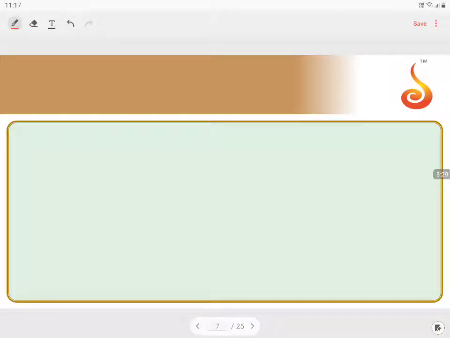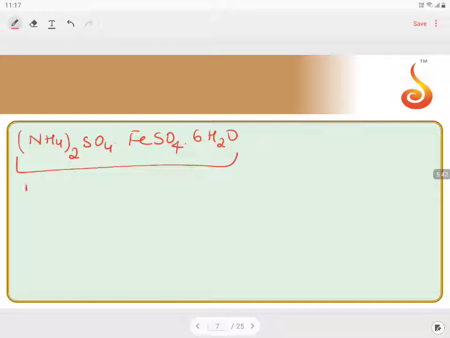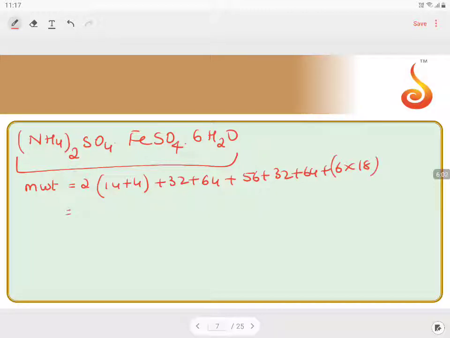Now the only target left is nitrogen. For nitrogen, the compound given is Mohr's salt. The Mohr's salt formula is ammonium sulfate, ferrous sulfate, 6H2O. The molecular weight of this compound is 2 times nitrogen 14, hydrogen 4, plus sulfur 32, plus 64, plus iron 56, plus 32, plus 64, plus 6 times 18. If you add all this, we get 392 grams.